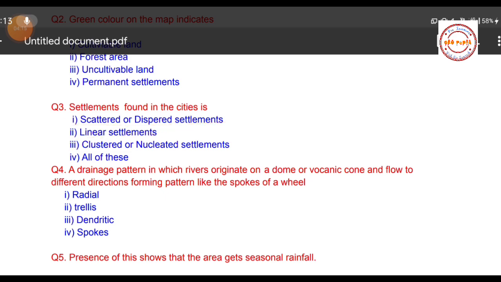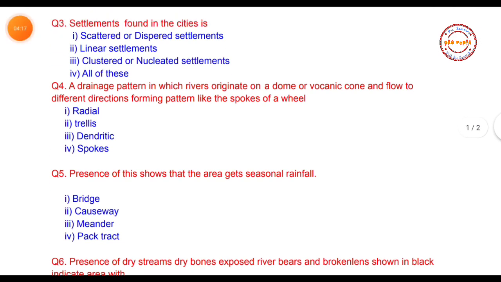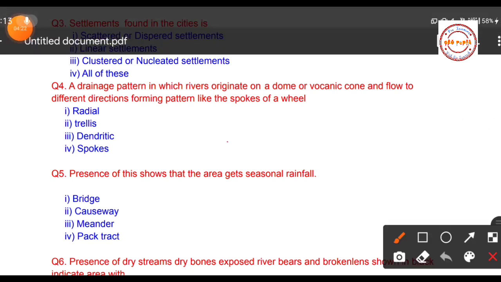Now students, we are moving to question number 4. Your question is: a drainage pattern in which rivers originate on a dome or volcanic cone and flow in different directions, forming a pattern of spokes. So a drainage pattern in which rivers originate on a dome, a volcanic cone or a hilly region, and from there these rivers flow in different directions.